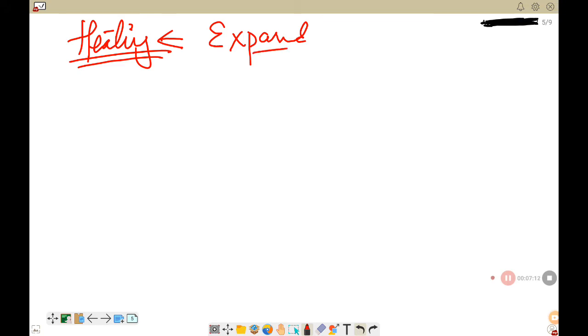Heat गर्दाखेरि जहिले पनि what will happen? It will expand the substance. Whether it is solid, liquid and gas, they will expand. But there are certain substances like water from 0 degree to 4 degrees Celsius.